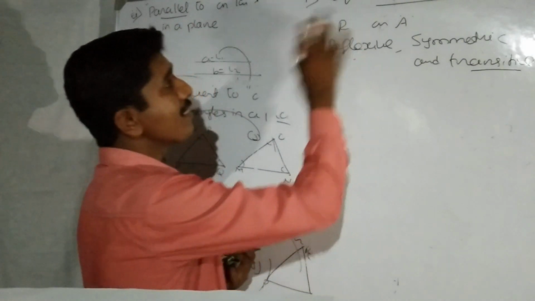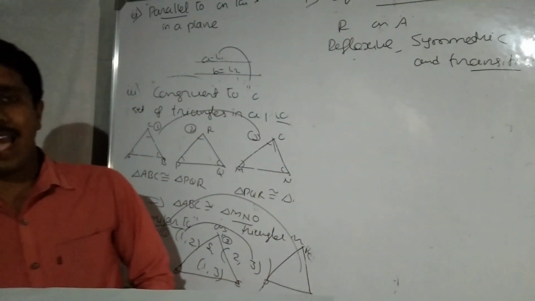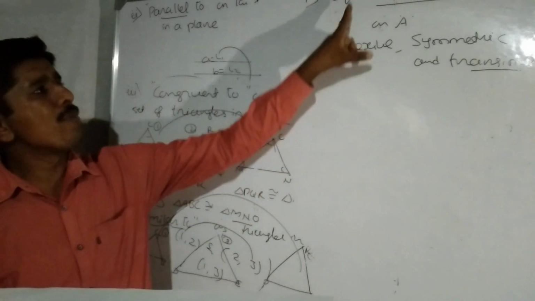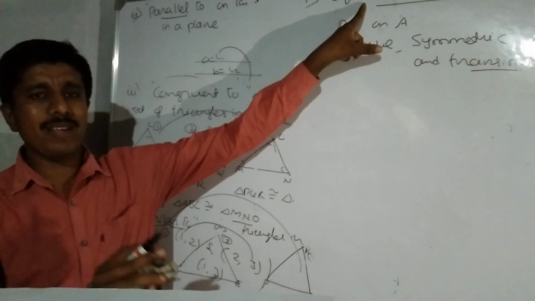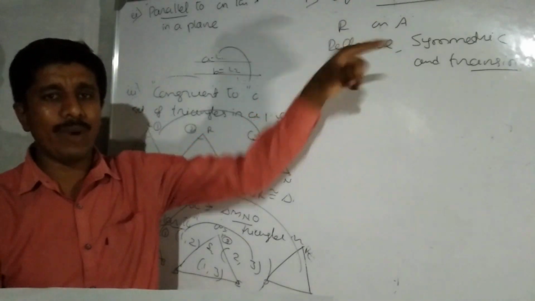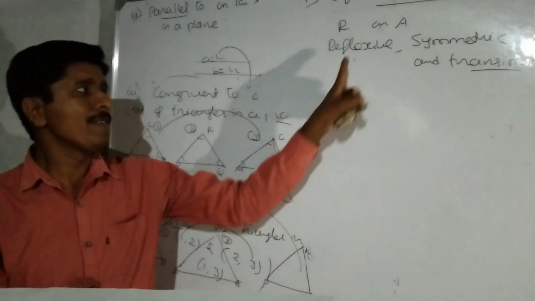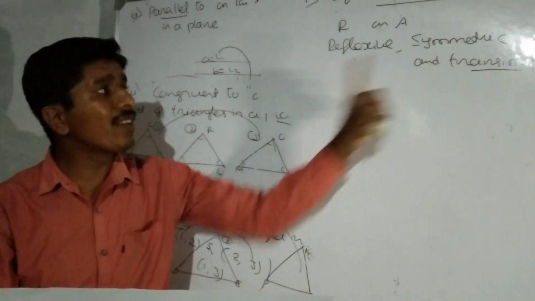Then we say that the relation is an equivalence relation. Very important one: for 2 marks, define equivalence relation and give an example. Equivalence relation means the relation satisfies reflexive, symmetric and transitive.